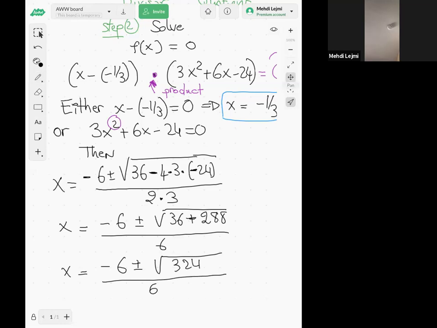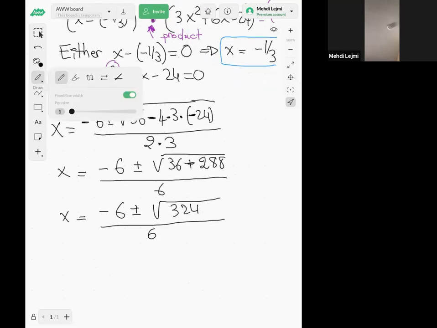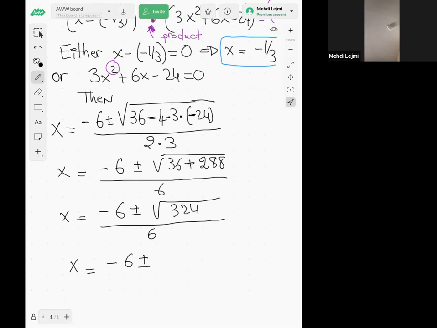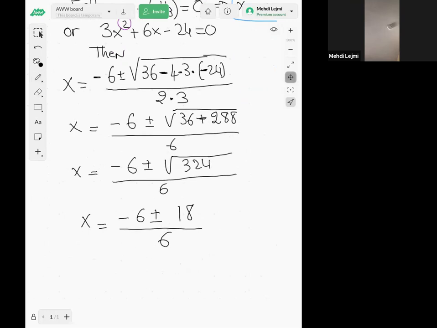Now, square root of 324 is actually a perfect square. So that's plus or minus 18, because 18 times 18 is 324, over 6. So then x is -6 plus 18 over 6. That would be -6 plus 18, that's positive 12 over 6, which is equal to 2.